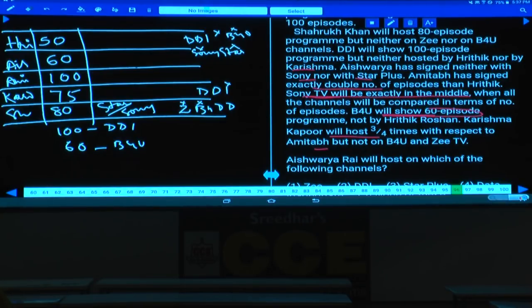Exactly in the middle means, among 50, 60, 75, 80, 100, what is exactly the middle? Exactly the middle is 75. And 75 is Sony. If this is Sony, then this must be Star Plus. If this is Star Plus, then this is DD1, and this is B4U. If this is B4U, then this must be GTV.